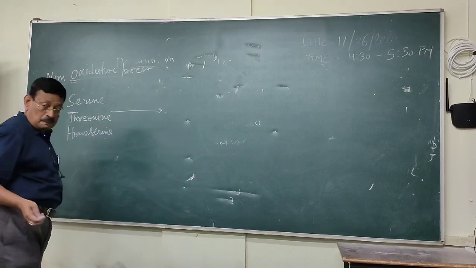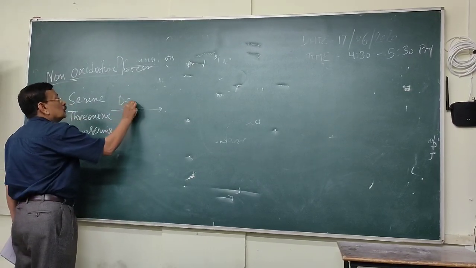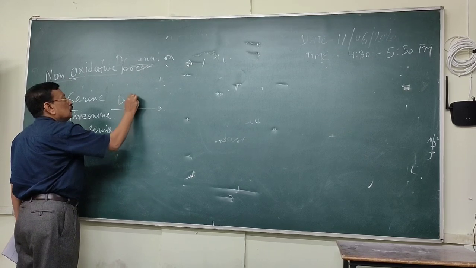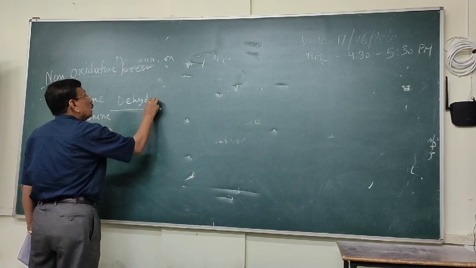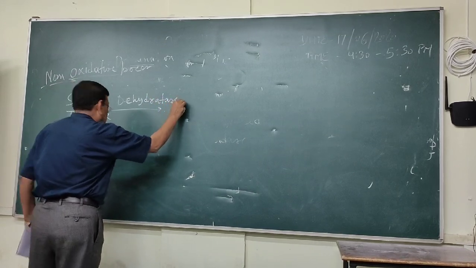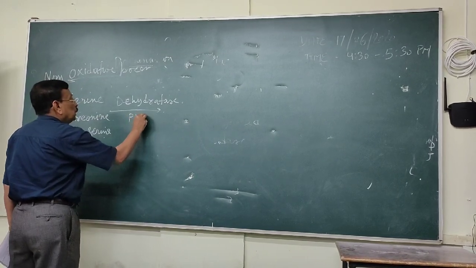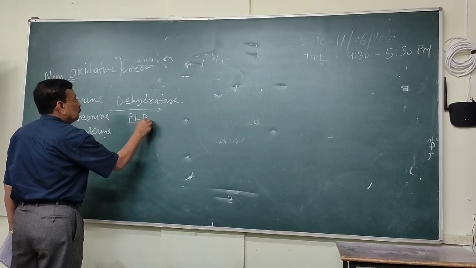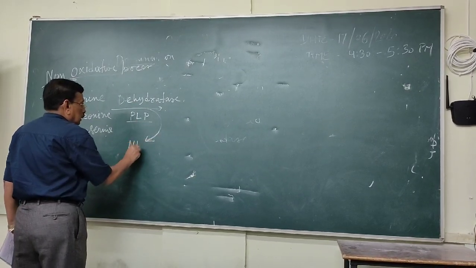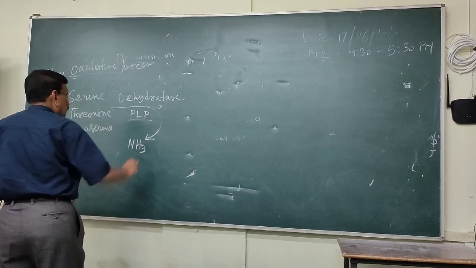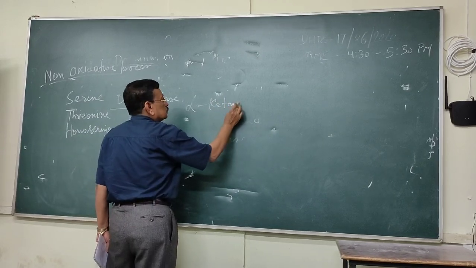These are catalyzed by dehydratase and PLP, previously I told pyridoxal phosphate, and that will liberate NH3 and alpha keto acids.